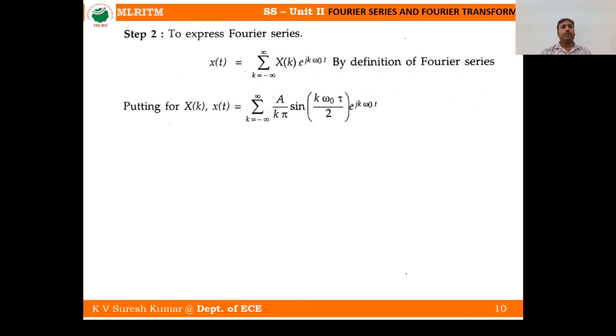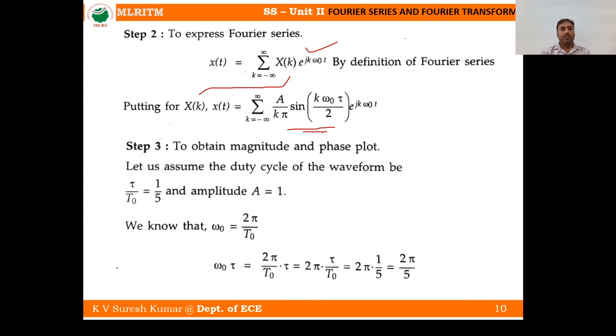Now step 2, to express the Fourier series by the definition, right? This we know in series form. And what is x of k? That we have already calculated in the previous slide. Then substitute this x of k here, then you will get this, right? So what is the next step?